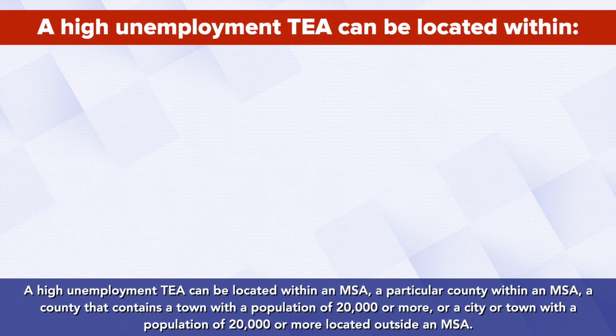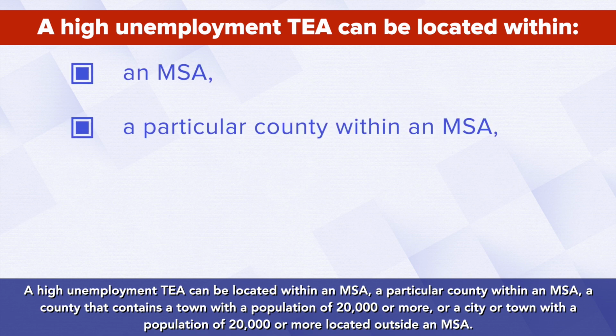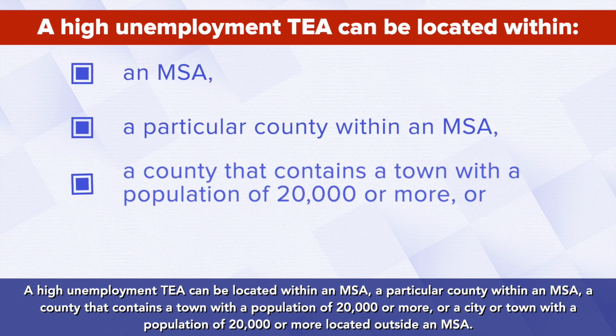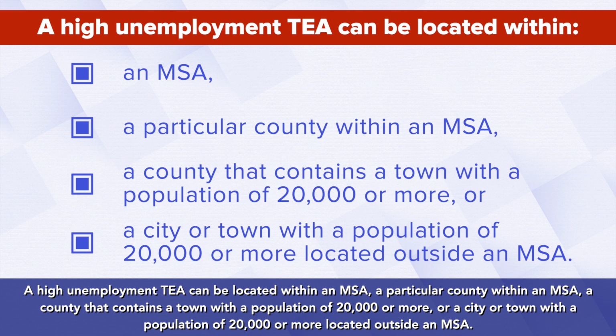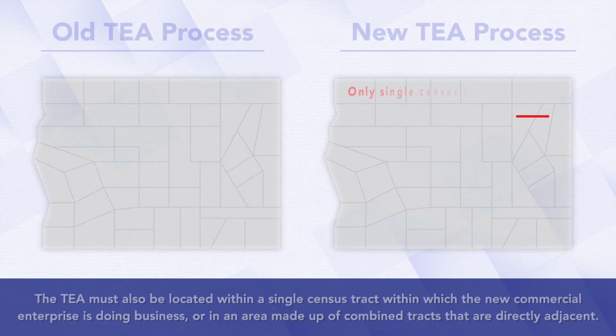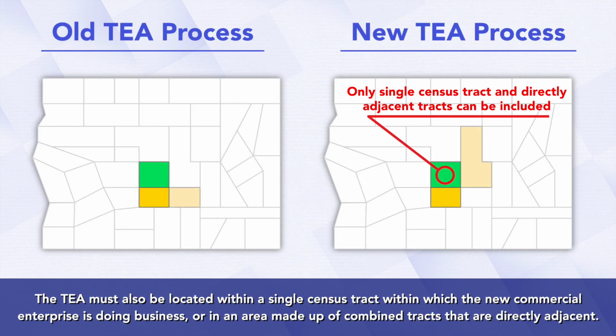A high unemployment TEA can be located within an MSA, a particular county within an MSA, a county that contains a town with a population of 20,000 or more, or a city or town with a population of 20,000 or more located outside an MSA. The TEA must also be located within a single census tract, within which the new commercial enterprise is doing business, or in an area made up of combined tracts that are directly adjacent.